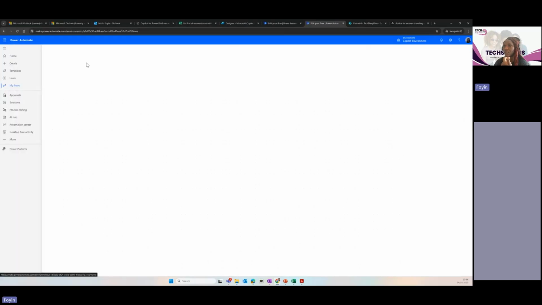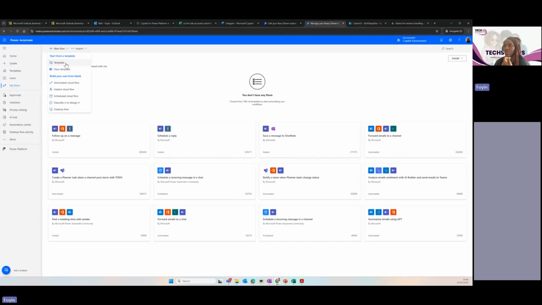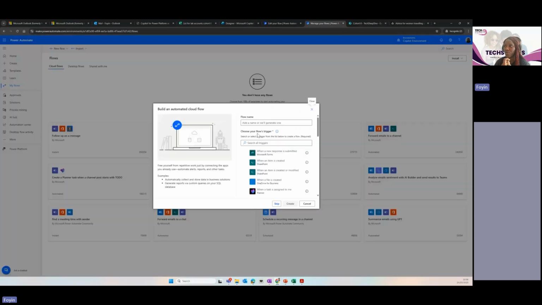Oh, one second. Let me create a new one. So I'll create a new automated cloud flow. Test automated. So you can see my triggers are here. When a new item is created, then you want in SharePoint, then I want something to happen.